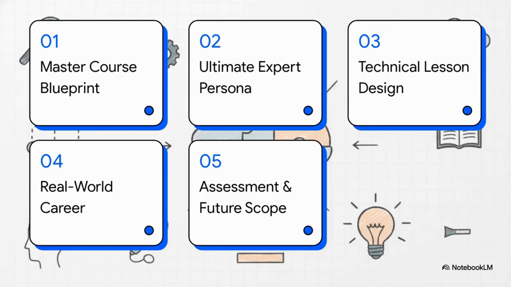So, here is our roadmap for today's explainer. First, the master course blueprint. Second, the ultimate expert persona. Third, designing the technical lesson. Fourth, real-world career integration. And finally, number 5, assessment and future scope. Let's get right into it.